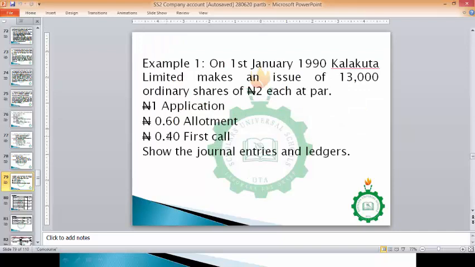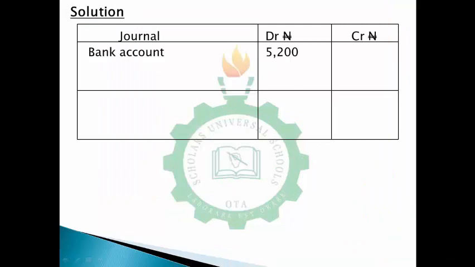That's 0.4 naira, sorry, that's 40 kobo. So 40 kobo times 13,000 will give you 5,200. So you debit bank account, that's 0.4 times 13,000, 5,200. Debit bank account, then credit first call account. Now this is going to be being money received on first call.